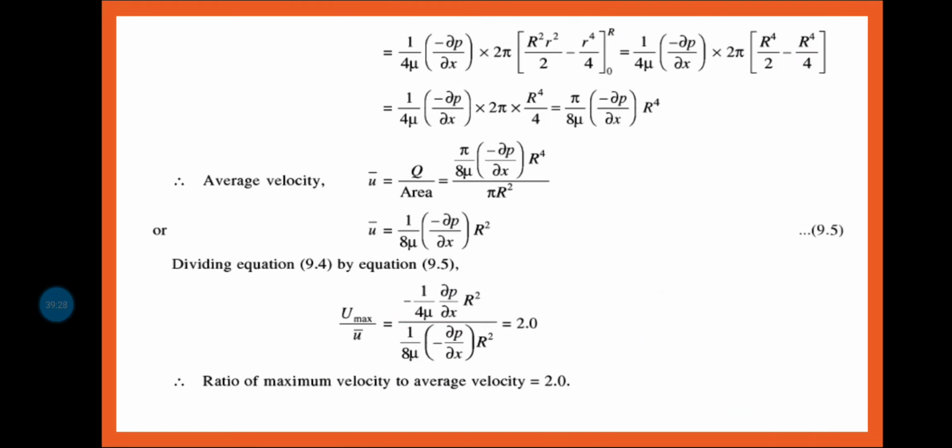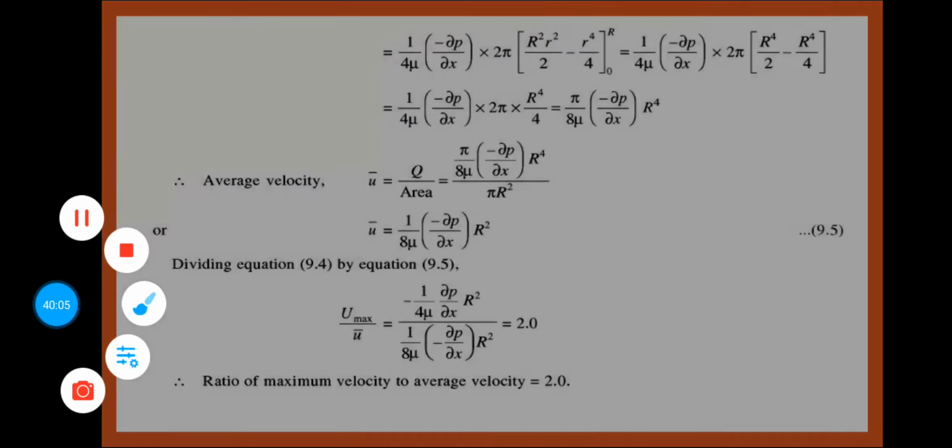I hope it is clear. It is a very important numerical derivation, and it is always asked in the exam. It can be asked: derive the ratio of maximum velocity to average velocity when the fluid is flowing through a circular pipe, or for the flow of viscous fluid through a circular pipe, show the ratio of maximum velocity to the average velocity.